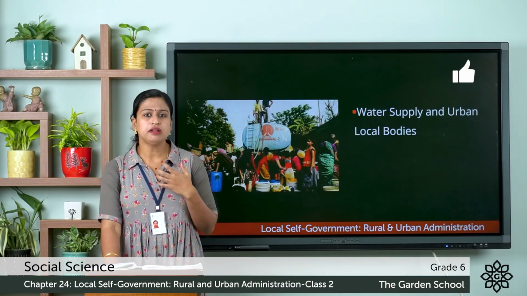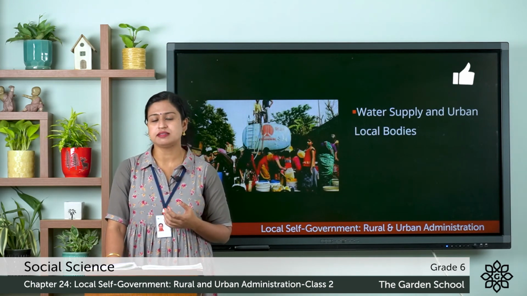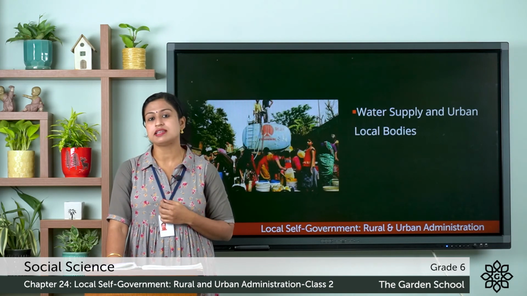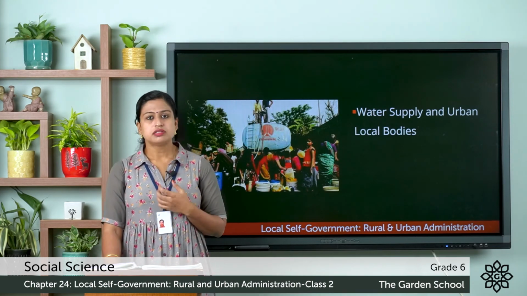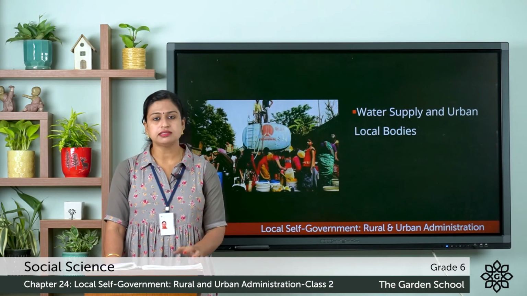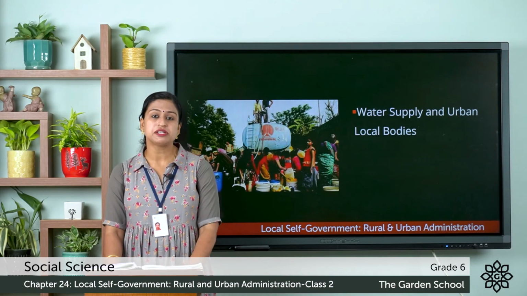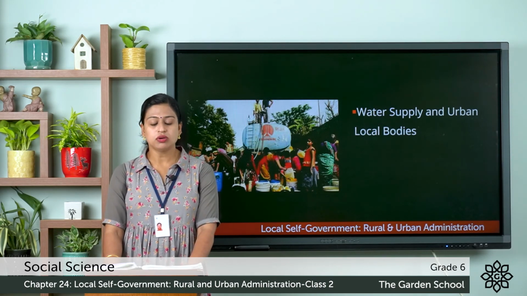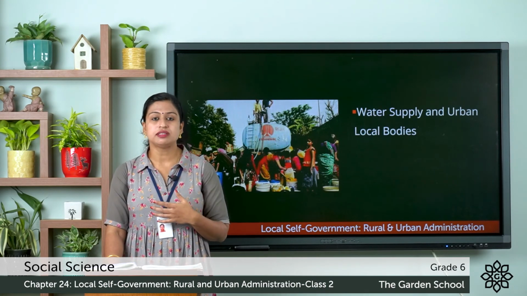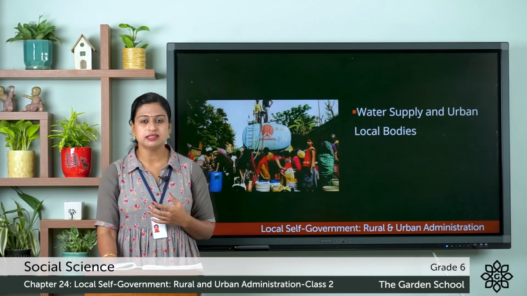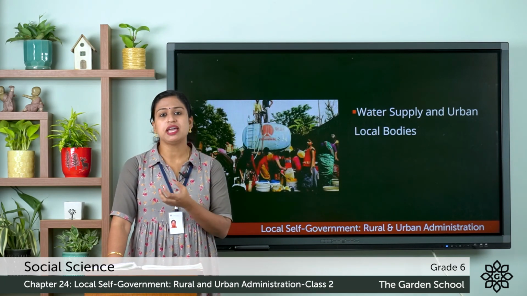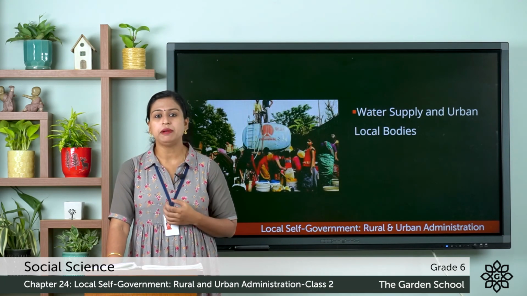And there are several ways through which the citizens may express their grievances or protest in case they are not satisfied with the government. So here, apart from having dharnas or protests, they can go to special courts, like they can file cases in the Lok Adalat or the consumer courts, and they can also use the right to information, that is the right which allows every citizen the permission to get information from the public authority.